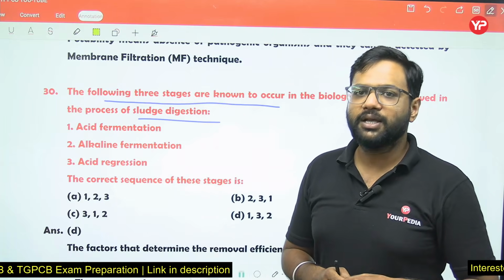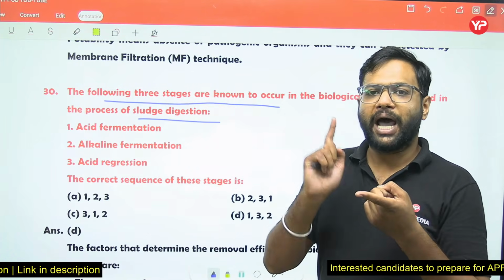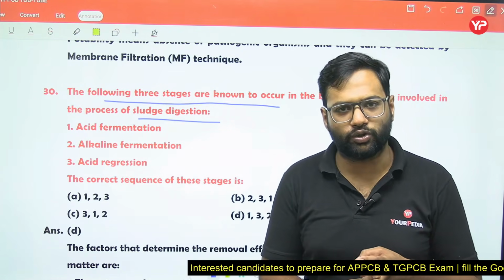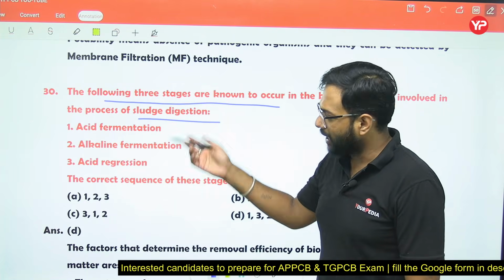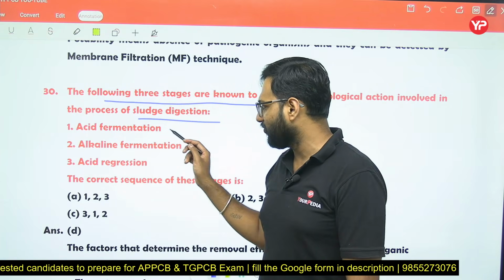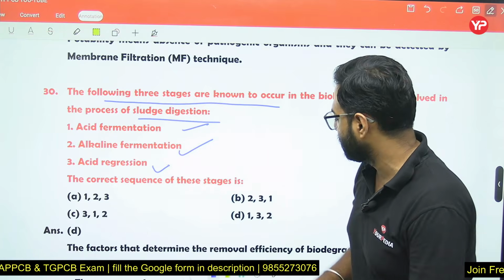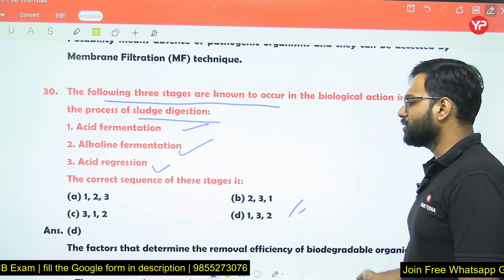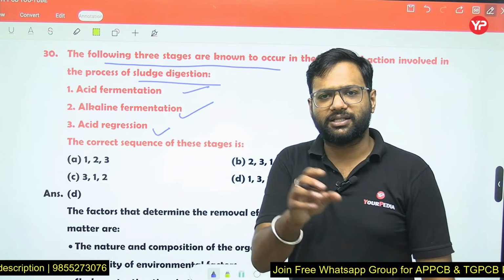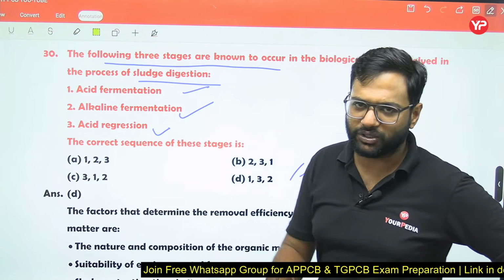This digestion is done in 4 stages: first hydrolysis, second acidogenesis, third acetogenesis, and last methanogenesis. Here hydrolysis is not mentioned, so we can go directly to stage number 2. First acid fermentation will be there, after that acid regression, and in the last alkaline fermentation. So according to the options, the answer is number 3. This is the sequence. We have 2 types of microorganisms, acid formers and methane formers, and methane formers work in the narrow pH range of 6.5 to 7.5.